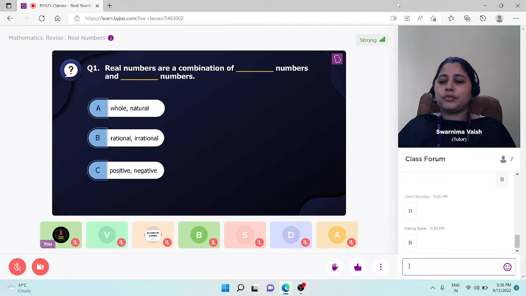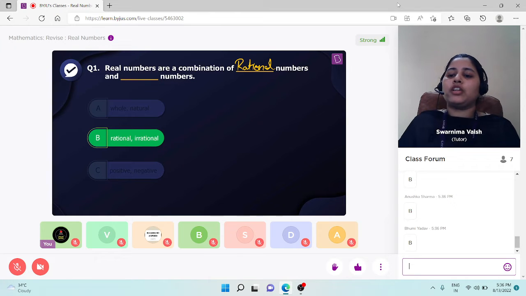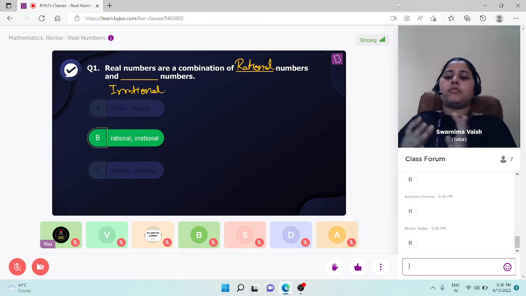Rational, irrational. Yes, students, absolutely correct answer. The combination of rational and irrational numbers is known as real numbers. Well done, Bhumi, Anushka, Devraj, Janvi, Utkarsh, and Varun.